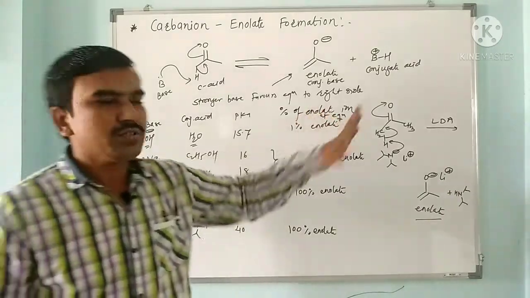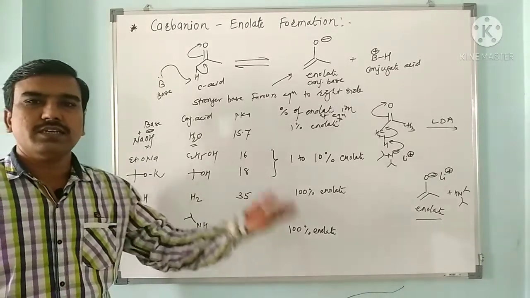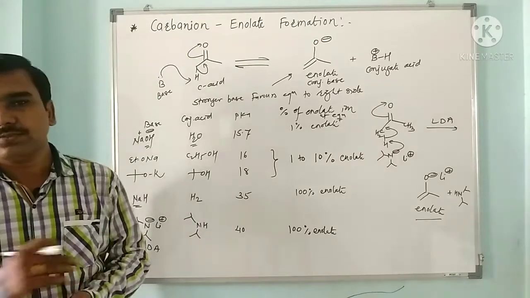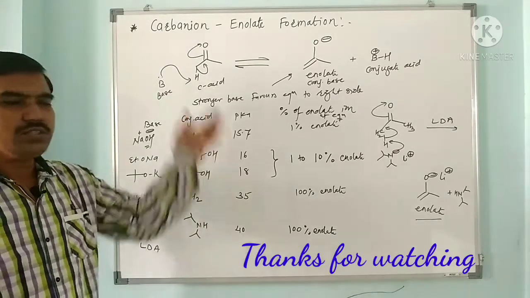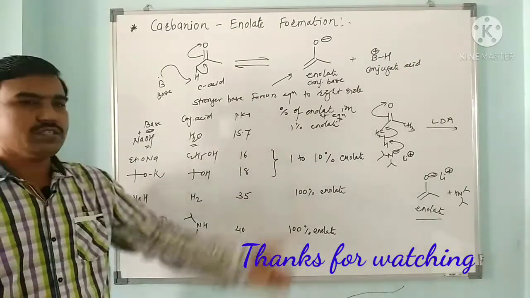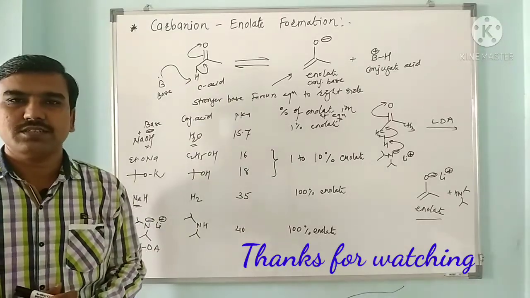If the carbonyl compounds are unsymmetrical, they may give two types of enolates, one kinetic and one thermodynamic, more substituted or less substituted. We have discussed the pK of different carbonyl compounds, the effect of the base on the percentage of enolate, and the basics of enolate chemistry. Thank you.